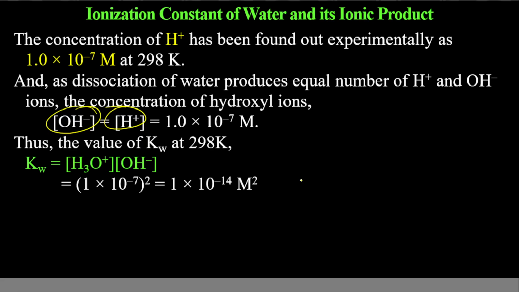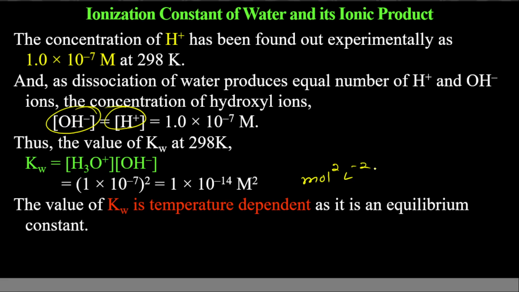You can write it as M square or as mole per liter whole square, that is mole square liter inverse 2 also. The value of Kw is temperature dependent, as it is an equilibrium constant. An equilibrium constant can change only with temperature; otherwise it cannot change for a particular reaction.